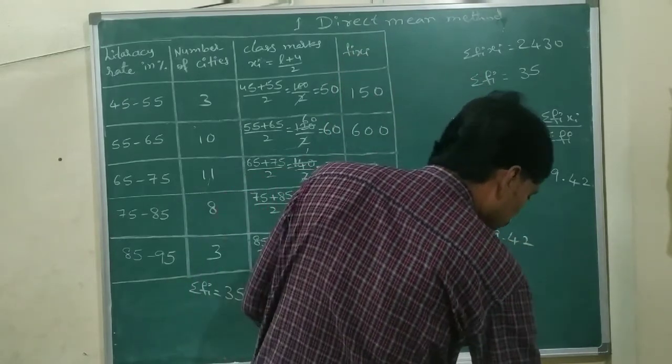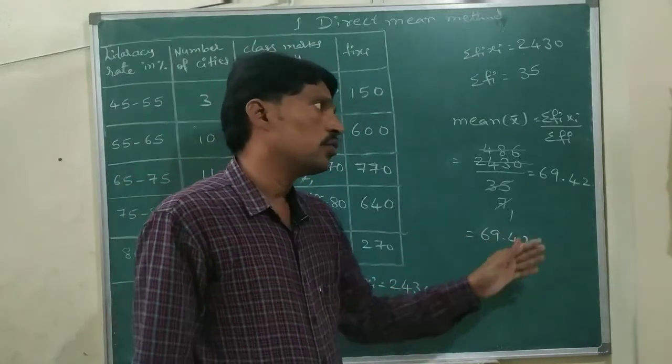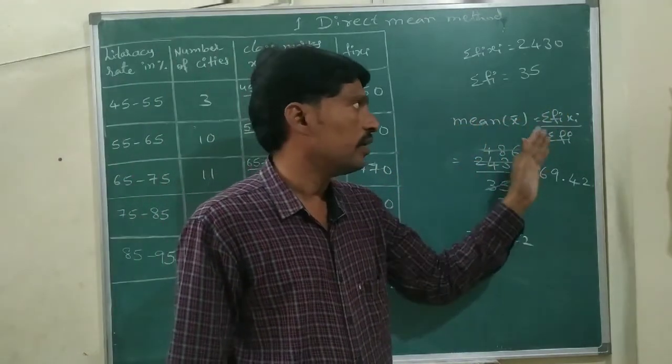69.42. So in the direct mean method, the mean is 69.42. We use the formula mean x bar equals sigma fi xi by sigma fi.